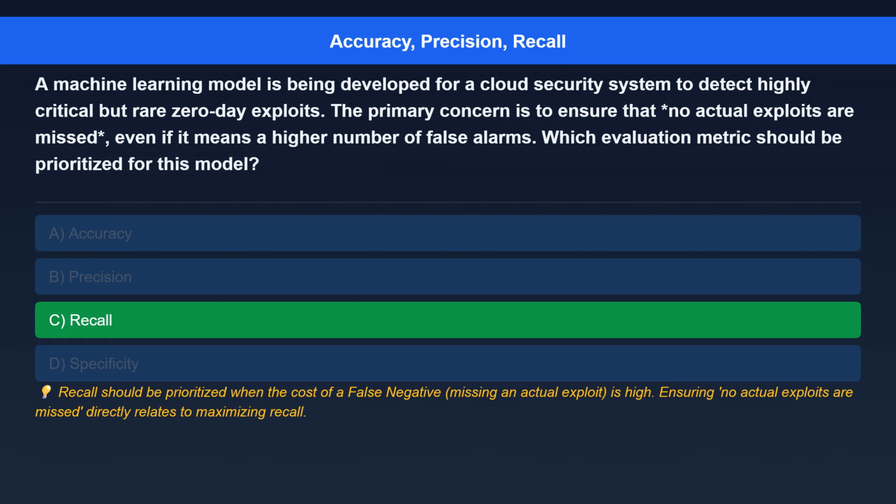Here's the explanation. Recall should be prioritized when the cost of a false negative, missing an actual exploit, is high. Ensuring no actual exploits are missed directly relates to maximizing recall.